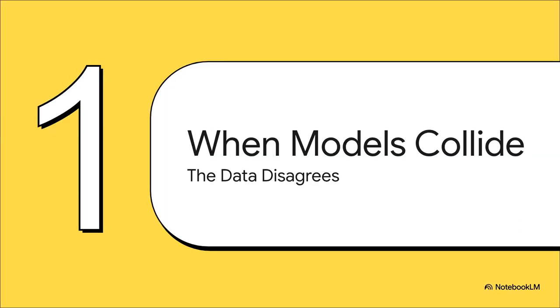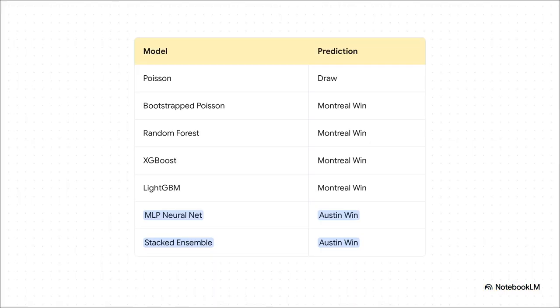Okay, this is where things get really interesting. See, the AI doesn't just use one simple model. It uses a whole stack of different ones. And right now, those models are basically at war with each other. Just look at this. It's a massive split. You've got five different statistical models, and they're all pointing towards either a draw or a Montreal win. But then you get to the two heavy hitters, the most complex models, the neural net and the final ensemble, and they just completely disagree. They're both pointing pretty decisively to an Austin victory. It's a flat-out contradiction happening right inside the AI's brain.